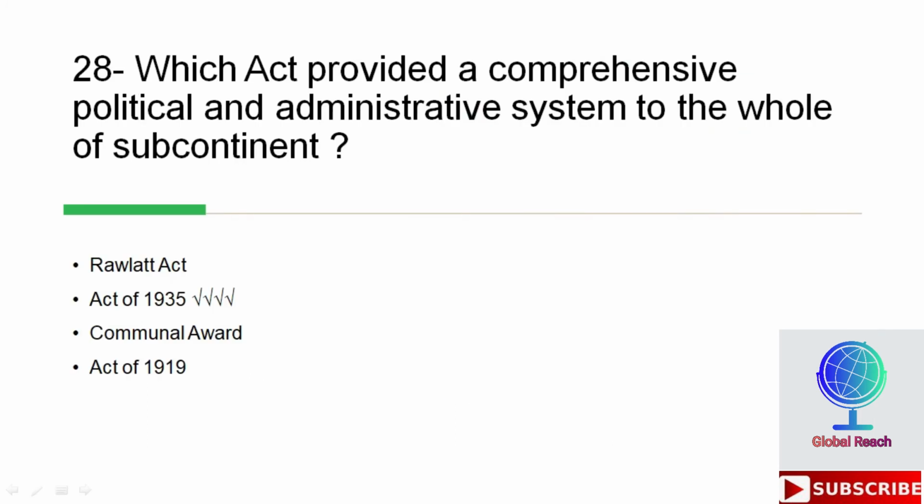Which act provided a comprehensive political and administrative system to the whole of subcontinent? Options are Rowlatt Act, Act of 1935, Communal Award, Act of 1919. So the correct option here is Act of 1935.